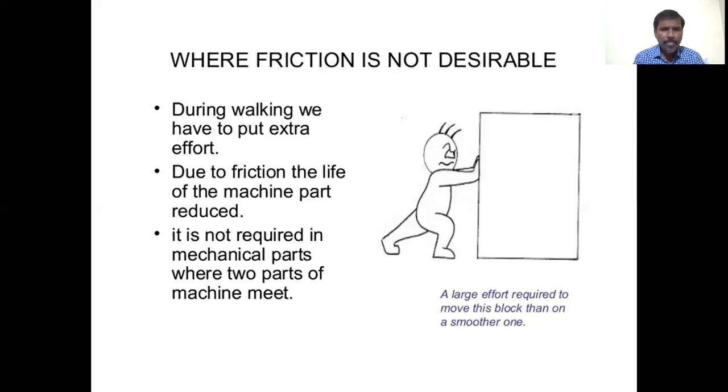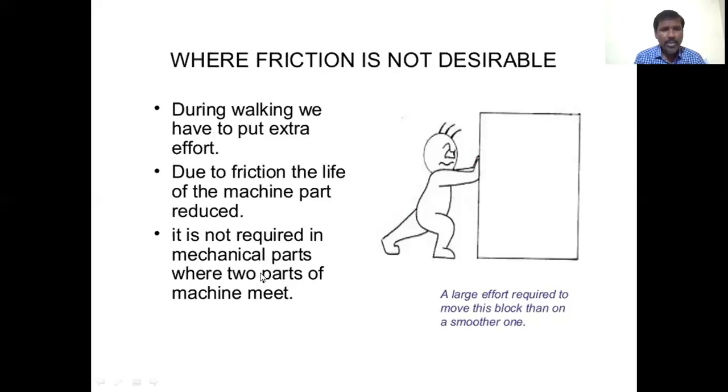Due to friction, the life of the machine part is reduced. For machines we use, after a certain time the efficiency decreases due to friction. So there is no desirability of friction.